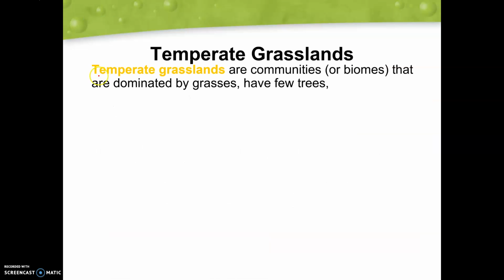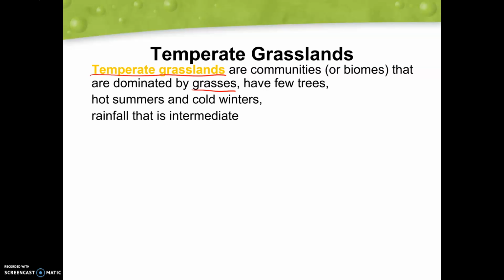So temperate grasslands are going to be communities or biomes that are dominated by grasses. So hence the name grasslands. We're going to see many grasses there and have very, very few trees, if any. They're going to have very hot summers and cold winters, kind of similar to our temperate forests with hot summers and cold winters.